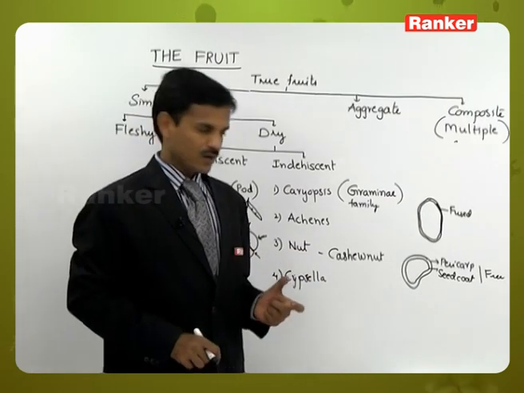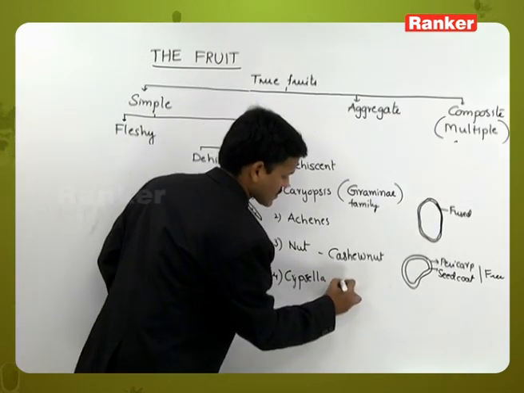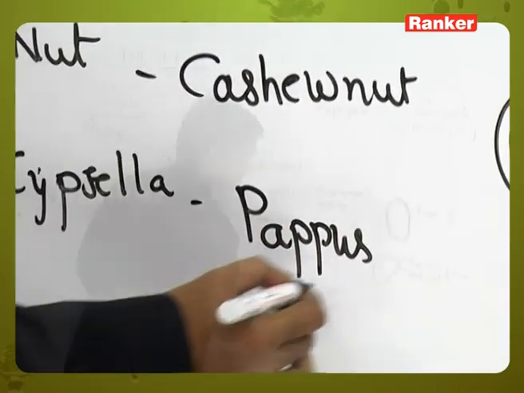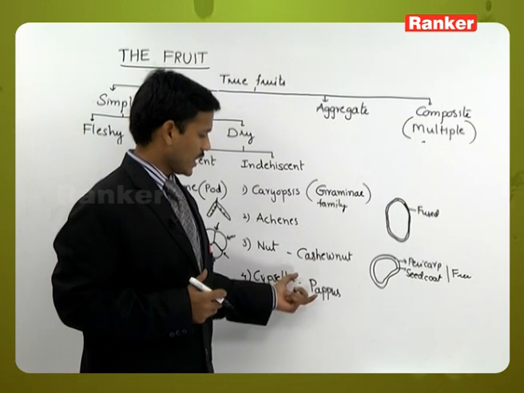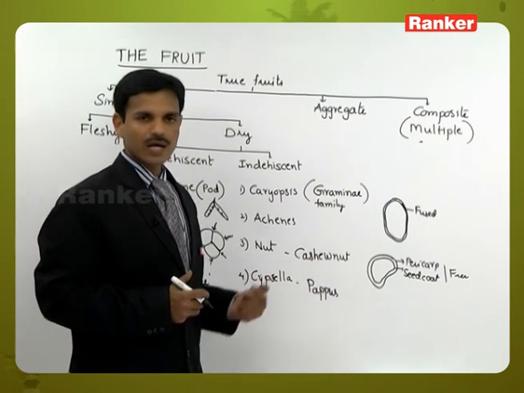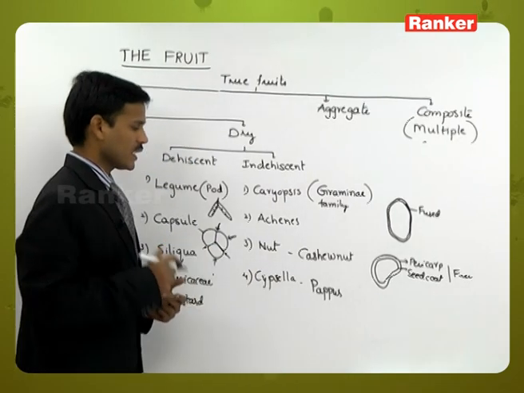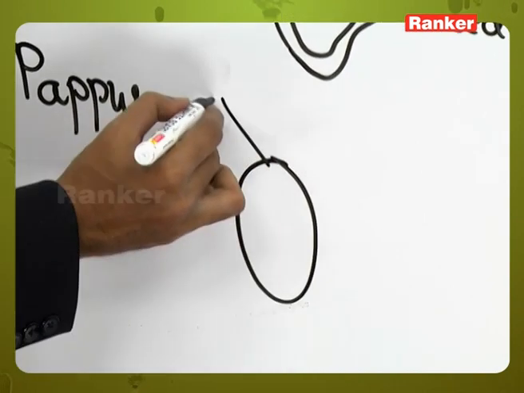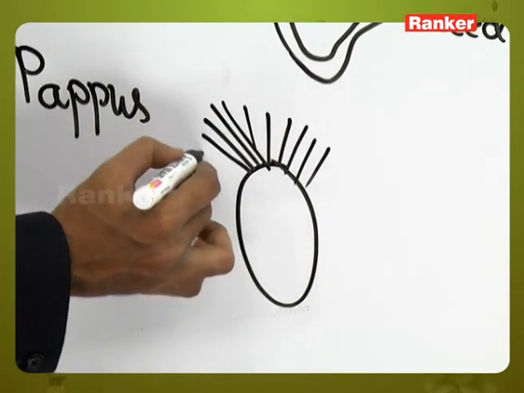And cypsela. Cypsela is characterized by pappus. What is pappus? We already discussed it in the calyx part. Pappus is also calyx, but persistent calyx. Persistent means permanent calyx. Here the fruit has hair-like structures, the calyx attached to the fruit.